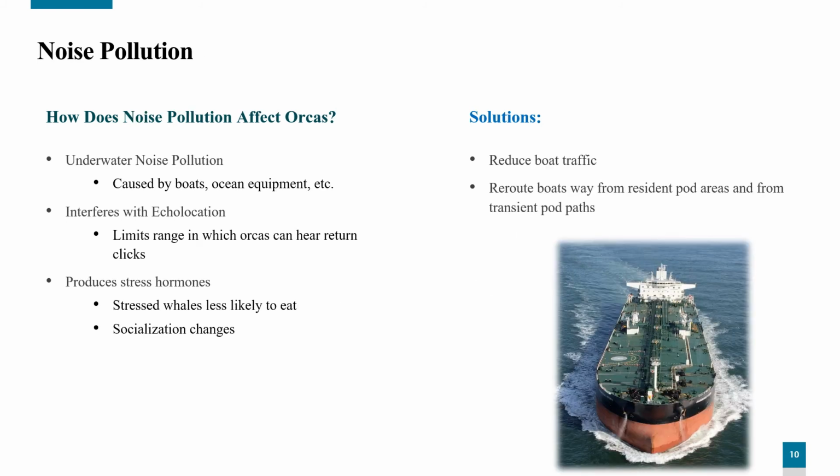Noise pollution. Boat traffic, seismic arrays, and other modern equipment have caused a steady increase in underwater noise each year. This can affect the ability to communicate and the behavior of orcas. Often, frequencies produced by ship noises overlap with those used by orcas. Orcas rely on echolocation for hunting. When there is a large amount of vessel noise, orcas cannot hear the return clicks from echolocation as well.